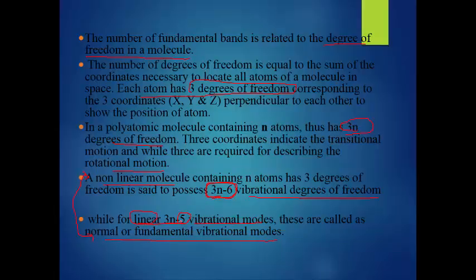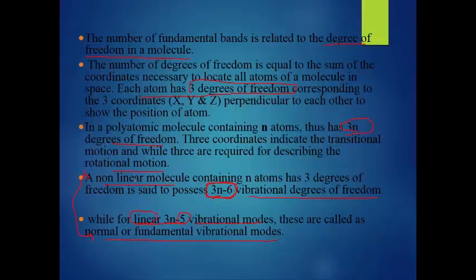In the non-linear case, there are 3 translational and 3 rotational, that's why it is 6. Using these two formulas, we have to calculate the degrees of freedom of non-linear and linear compounds. Please understand these two concepts.